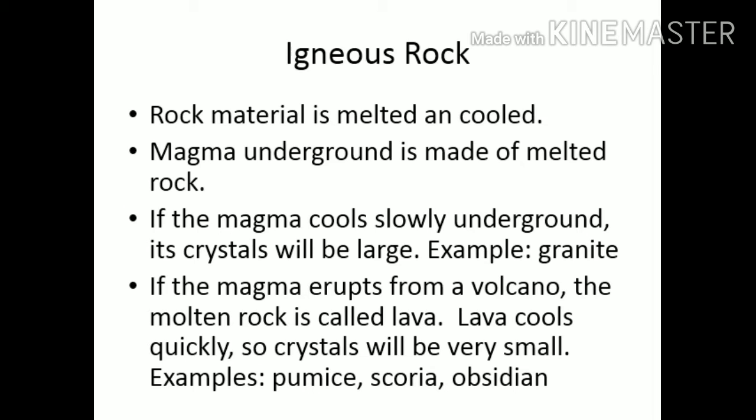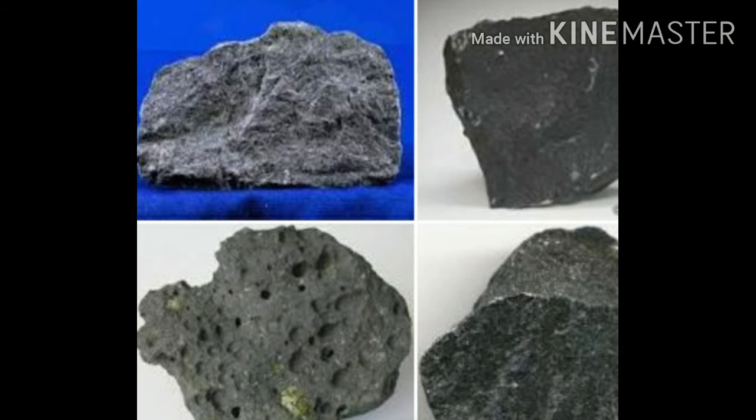Examples of igneous rocks formed from lava on the earth's surface, which have very small crystals, are obsidian, pumice, and basalt.